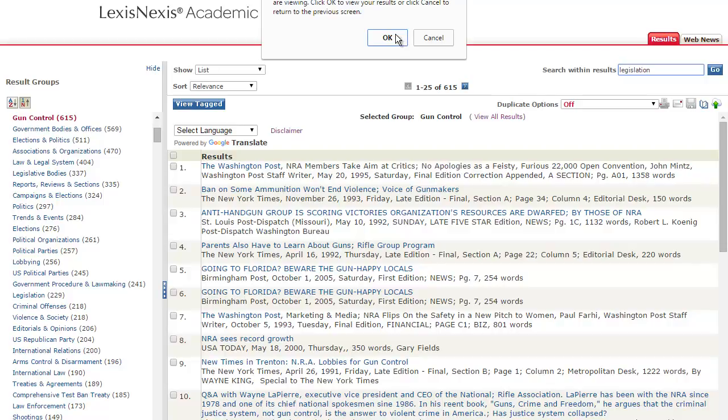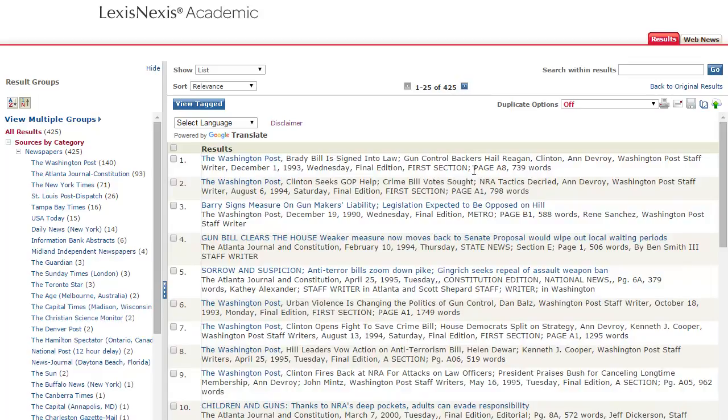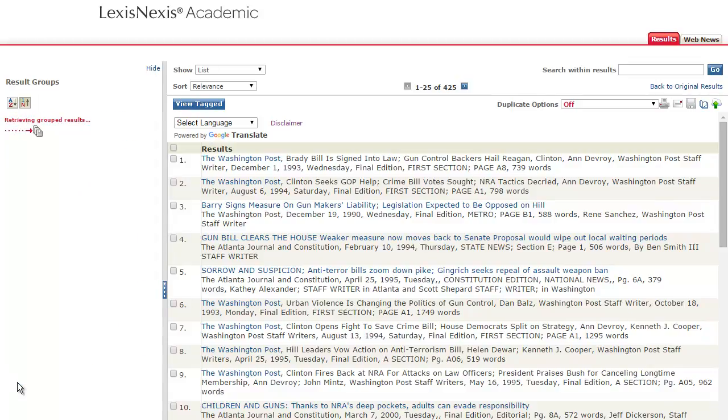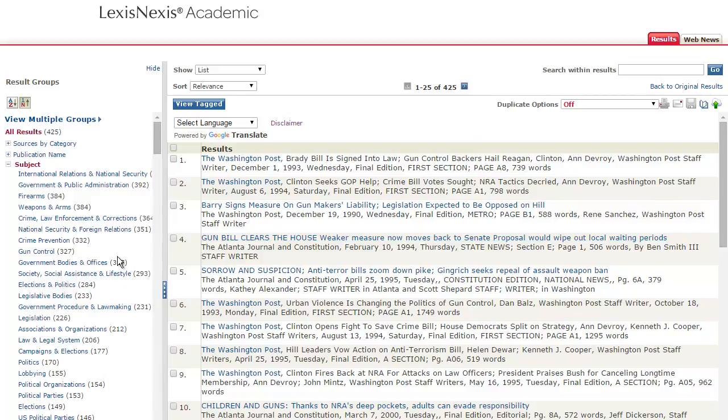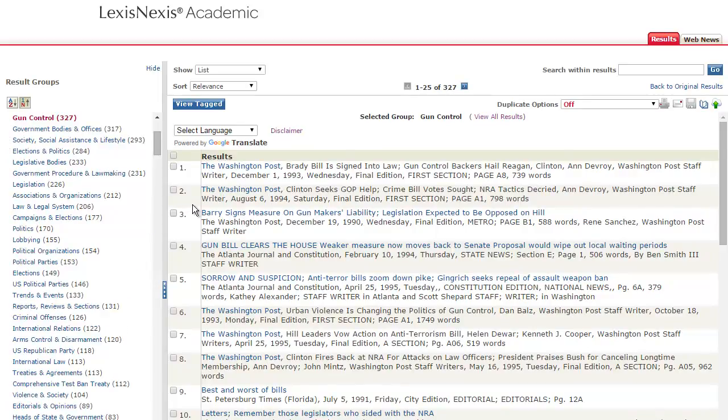Okay, it's saying that it will search. If I use this feature, it's going to search all my results, the original 997, and that's okay. So it's modifying my search. Then I could go back to the subject search. I have a smaller set now, 425, and then I could look at gun control. So there are a variety of ways to approach focusing your search. The idea is that you have some degree of control using the subject facets and using the search within.